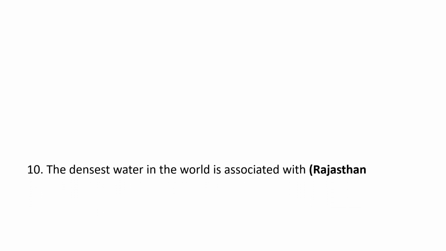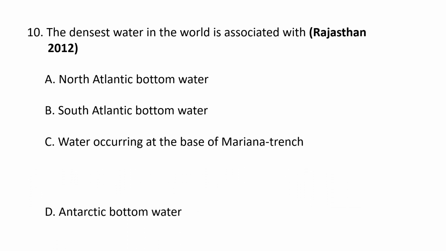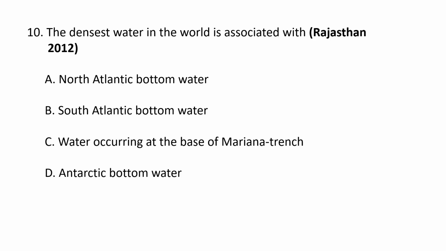Next question. The densest water in the world is associated with A, North Atlantic bottom water, B, South Atlantic bottom water, C, water occurring at the base of the Mariana Trench, and D, Antarctic bottom water. So the correct option is Antarctic bottom water.